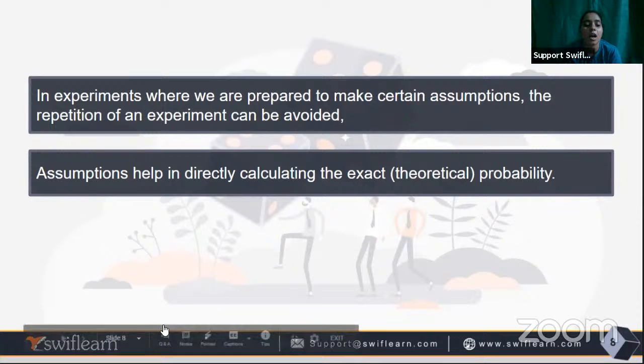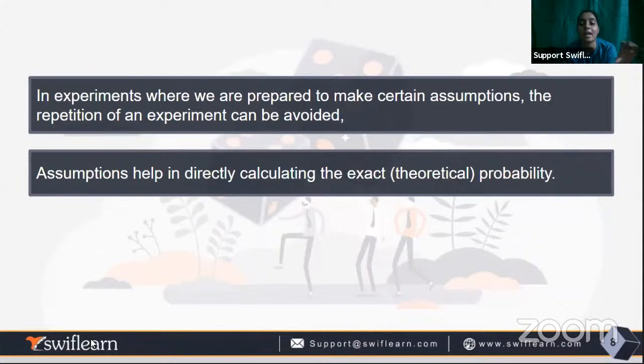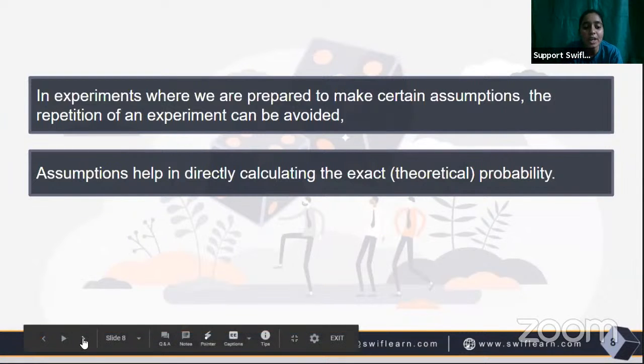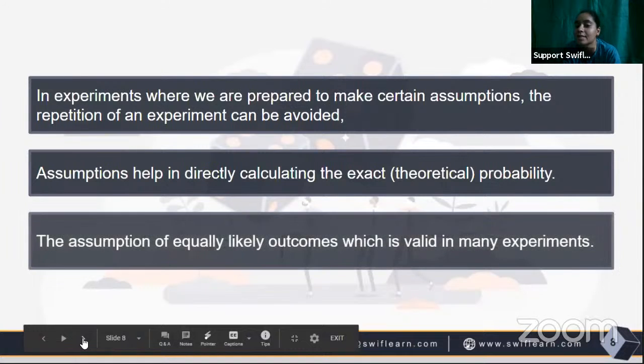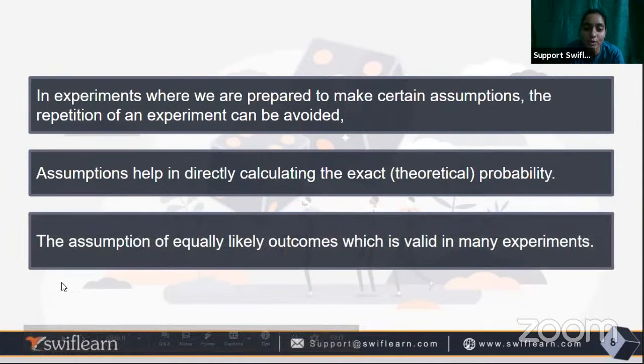For example, if I'm a scientist and I built a satellite, and I know that there is a lack of something, then that assumption will work as a reconstruction or reformation of that satellite. The formulas, everything is tested again and again to see whether the satellite is ready for testing or not. So assumptions sometimes help us go for the theoretical probability.